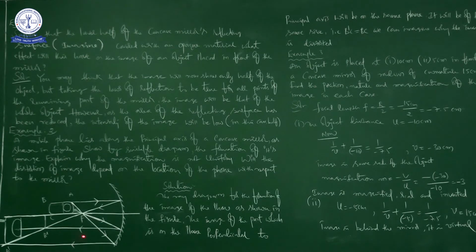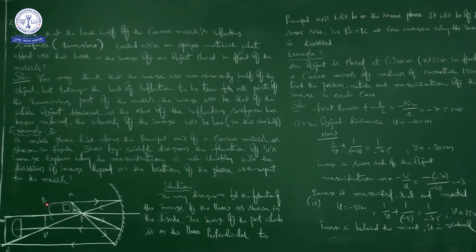So why is the image distorted? Whatever the 2 light rays which are coming here, this is one light ray and this is another light ray. How will it be? See here. One light ray is here, another one is here. So what is going to happen? Because of these two reflected rays of light, this part of the mobile we are seeing like this. Here it is A, here it is A dash, and it is the principal axis.